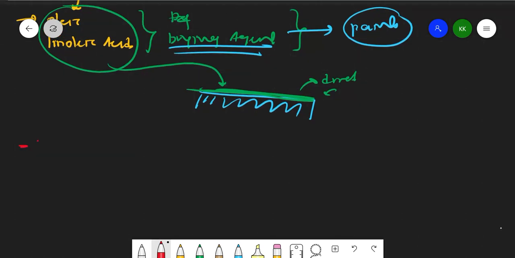And again, some vegetable oils, meaning the oils which we get from plants, we can use as insulators in the electrical industry.